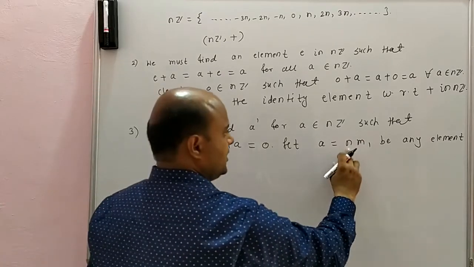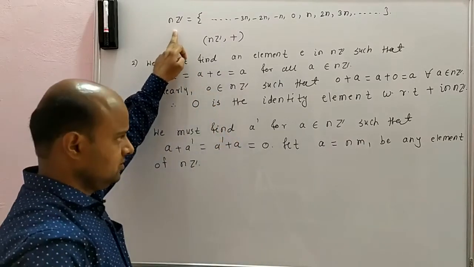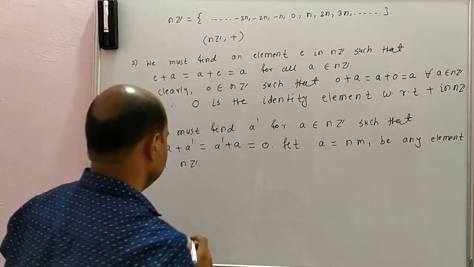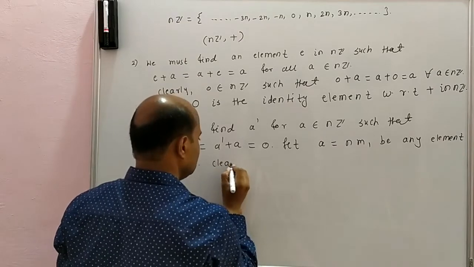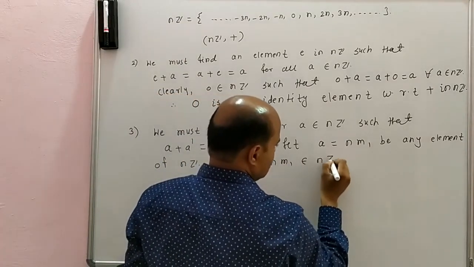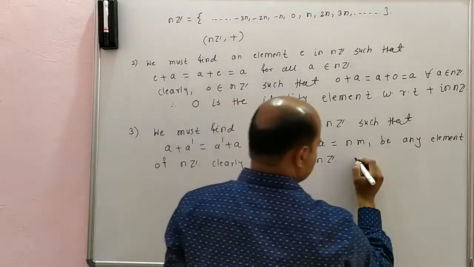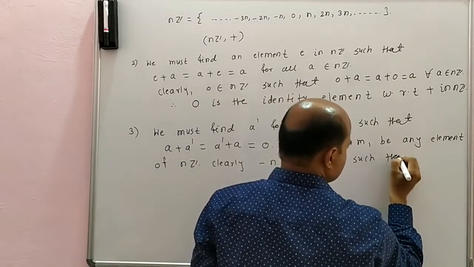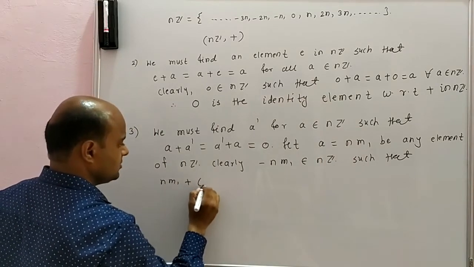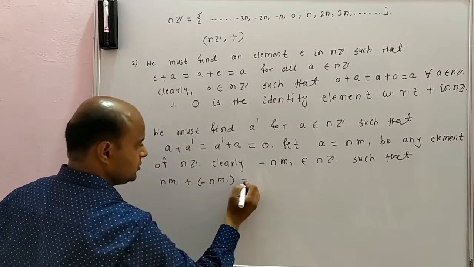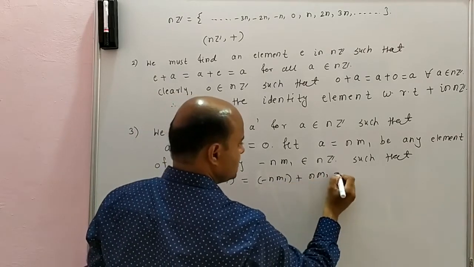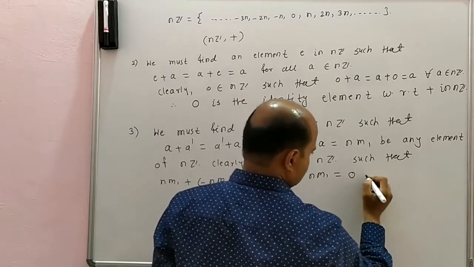Since n m1 is in nZ, so minus n m1 is also in nZ, such that n m1 plus minus n m1 is equal to minus n m1 plus n m1, equal to 0.